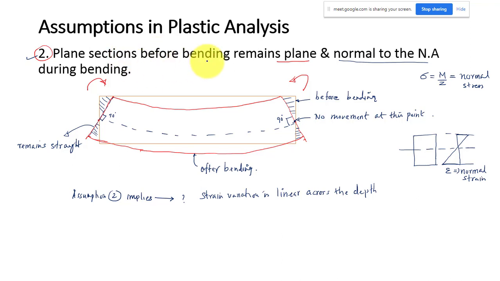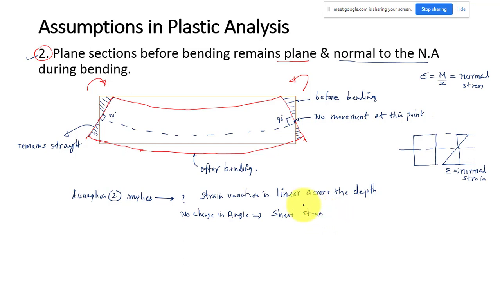The section before bending remains plane and normal. Initially the cross section makes an angle of 90 degrees with the neutral axis. There is no deformation, so that angle is 90 degrees. After deformation also this angle stays the same 90 degrees. That means there is no change in angle. So we are taking there is no shear strain.